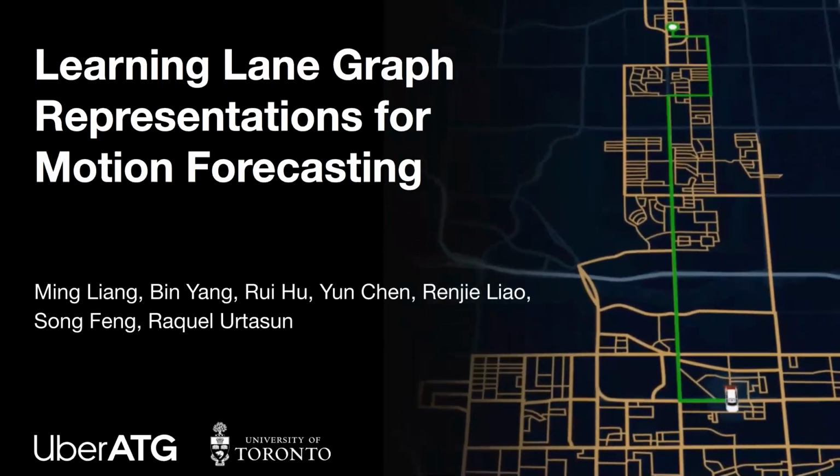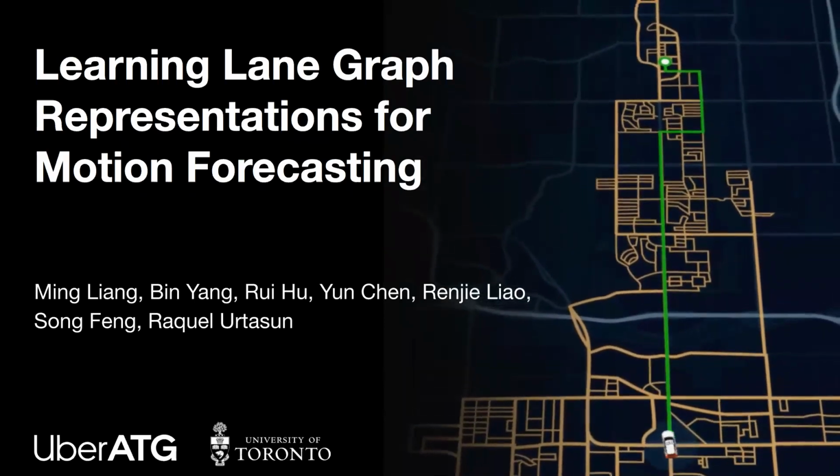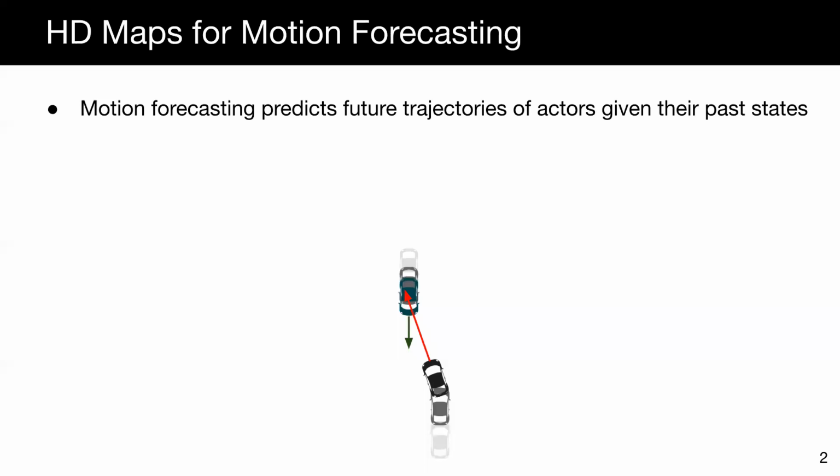In this paper, we introduce a new representation of HD maps for motion forecasting in self-driving. In order for self-driving cars to plan a safe route, we not only need to detect surrounding actors, but also predict their future behaviors. This is called motion forecasting.